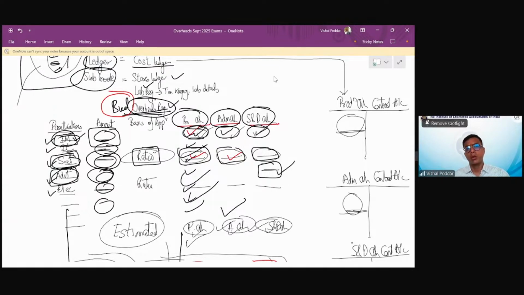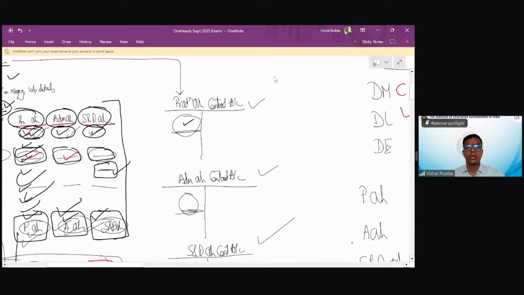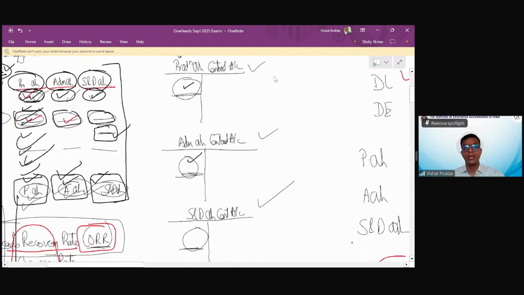So basically, I will prepare this overheads register in which I will write down all the expenses which are indirect and then divide them between all these three columns so that I get the respective figures of overheads. So I get production overheads, administration overheads, and selling and distribution overheads. And these are the figures which then get recorded in my overheads accounts.